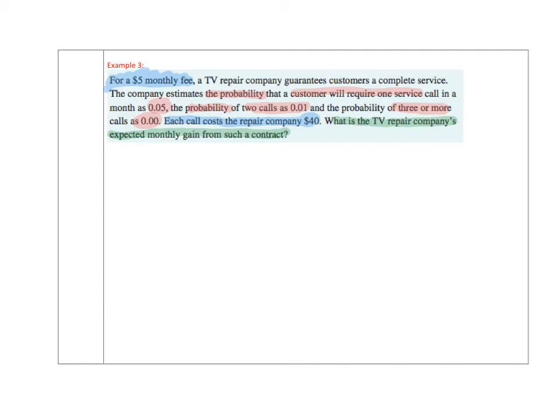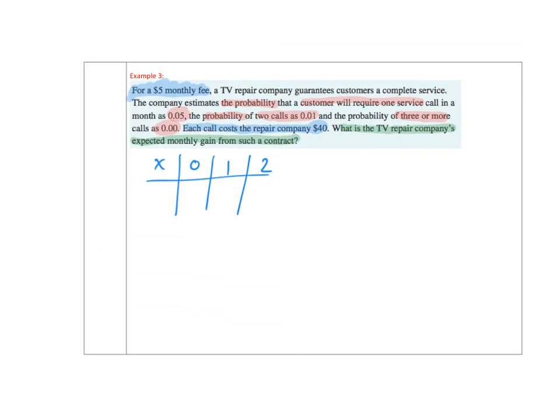So let's start with what we think we have here. We could call X the number of calls. So if I said X here, we could get 0, 1 or 2 calls. We're not going to worry about 3 or more as it's a 0% chance. We know now that if there was no call out, our gain, let's just call it G, would be $5 when there's no call out.